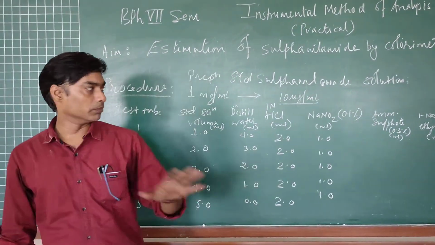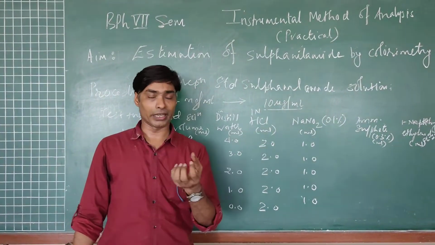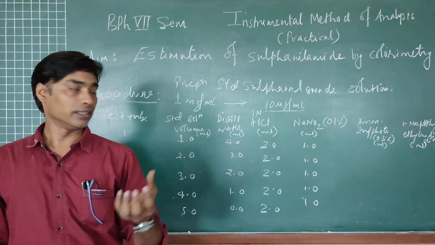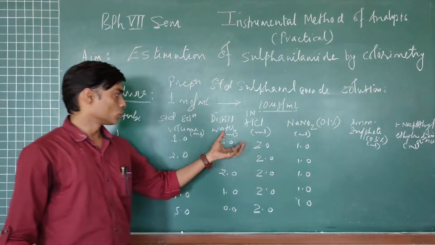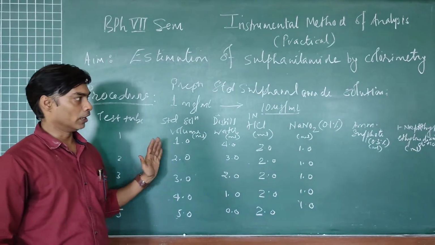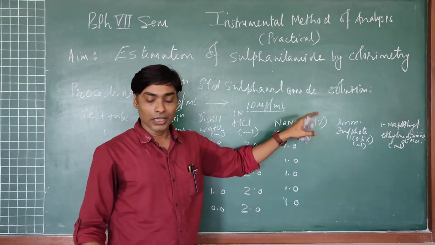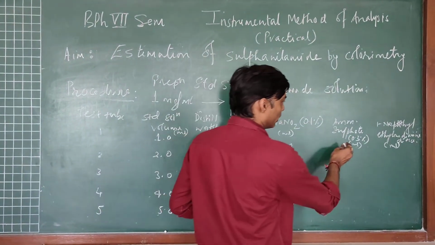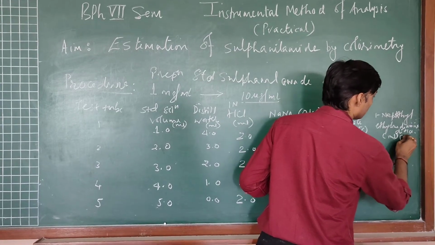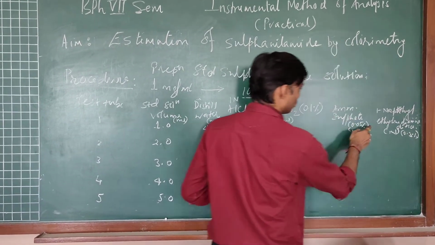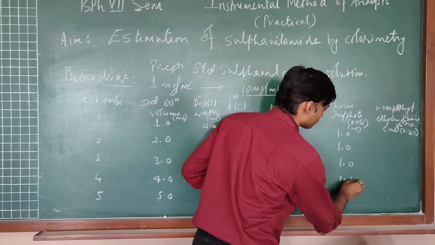If required, you can dip the test tubes in cold water, as the test tube has to be kept in a cool condition so that the reaction gets completed and there is formation of the diazonium salt or ion of sulfanilamide. Now once this waiting period is over, we will be adding ammonium sulfamate, 0.05%. This 0.05% ammonium sulfamate we will be adding 1 ml in each.